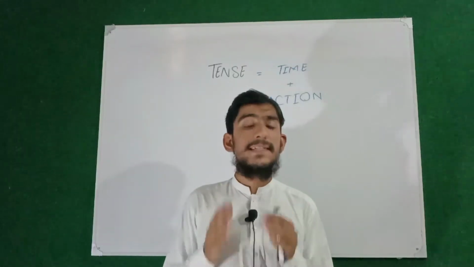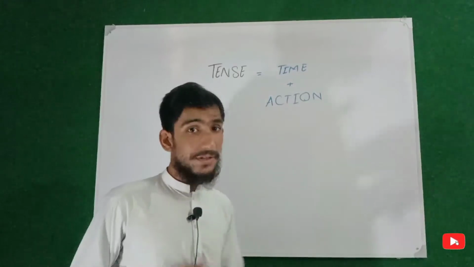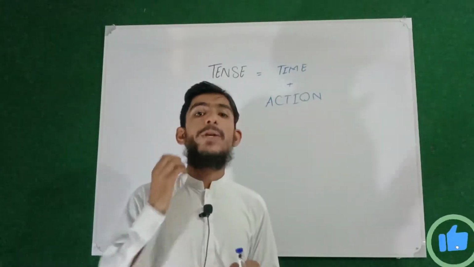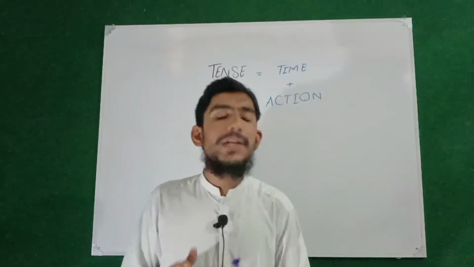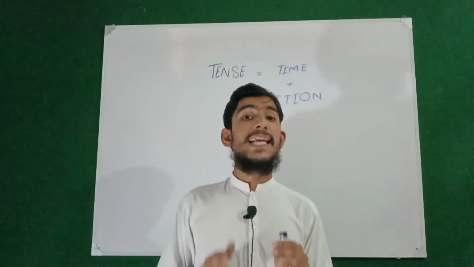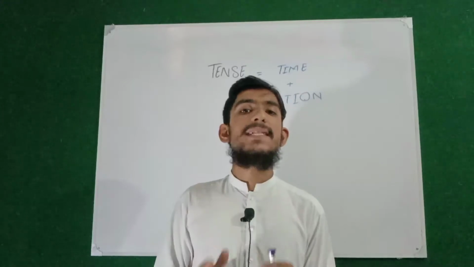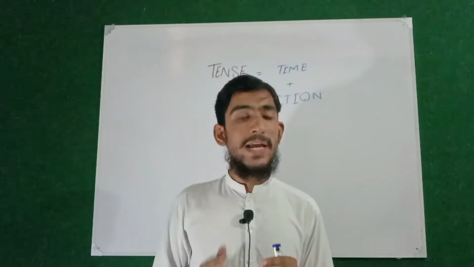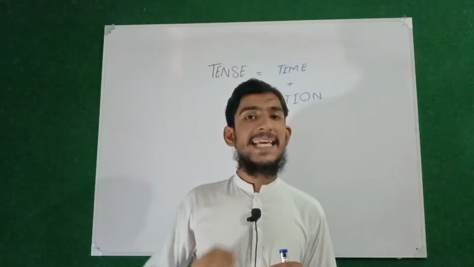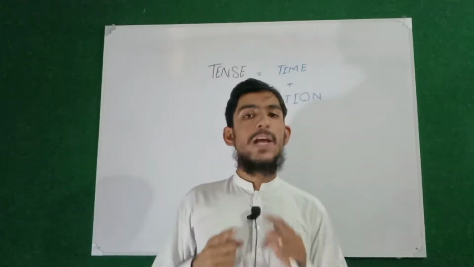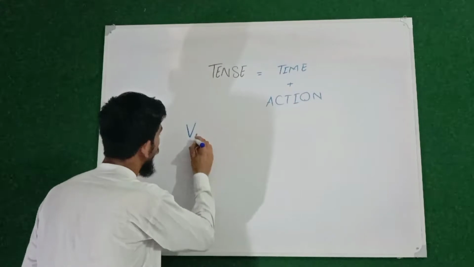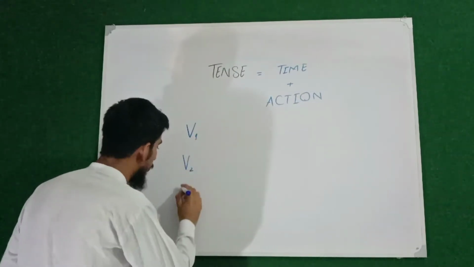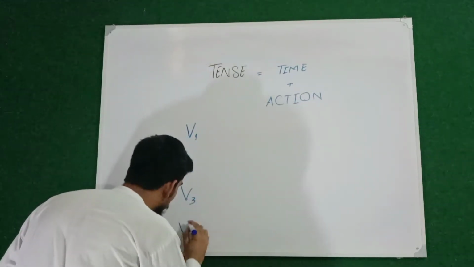And then we discussed in part 1 that time and action are basically shown by the verb, and we proved that the verb is basically a tense. Now the native writers have written in their books that in order to understand tense in a more conceptual way, we must understand the basic facts about the verb. As I mentioned in part 1 of the tense, there are basically four forms of the verb: verb first form, verb second form, verb third form, and verb fourth form.